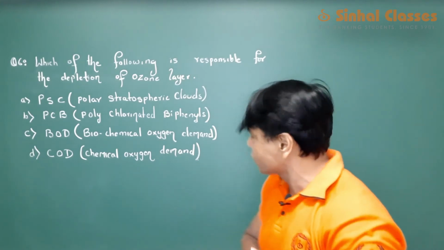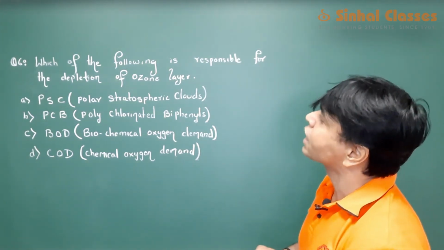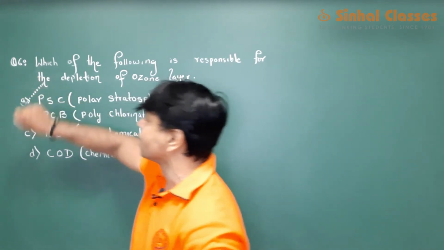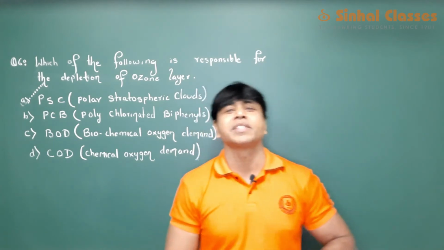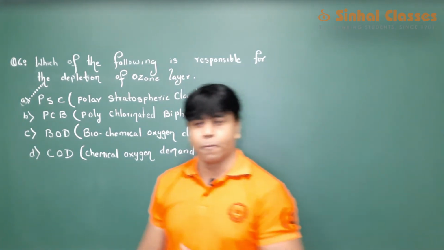So the one which creates a depletion of ozone layer is PSC. So your answer for this question is A. Okay. We go for the next question now.